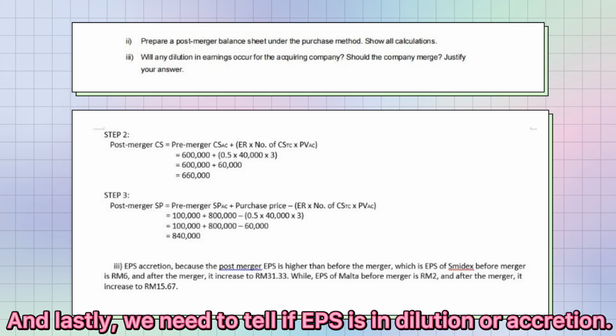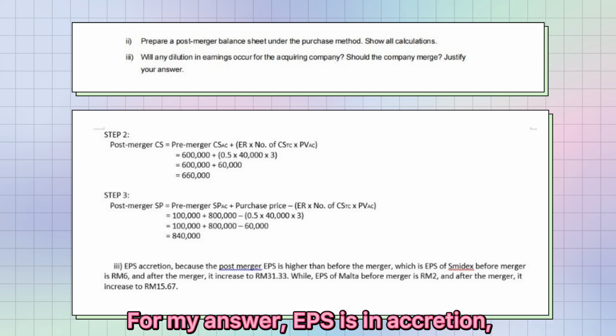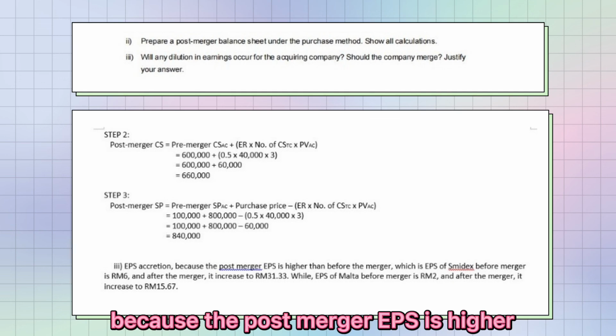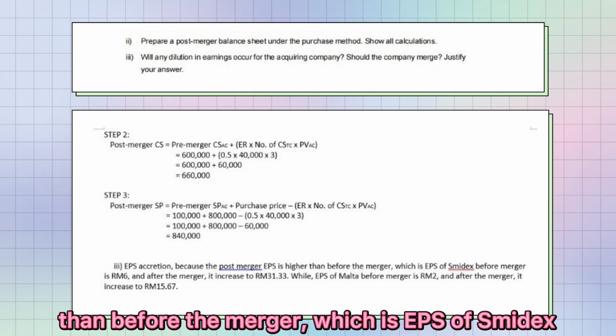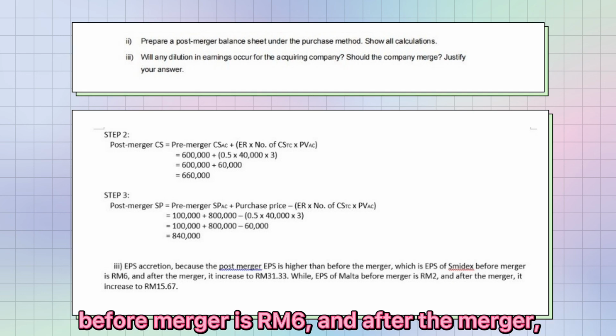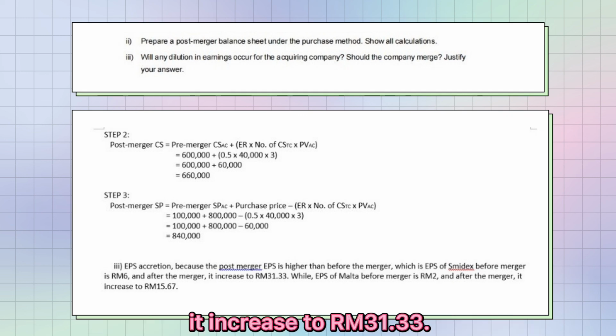And lastly, we need to tell if EPS is in dilution or accretion. For my answer, EPS is in accretion because the post-merger EPS is higher than before the merger, where the EPS of Smith's before the merger is 6 ringgit, and after the merger it increased to 31 ringgit 30 cents.